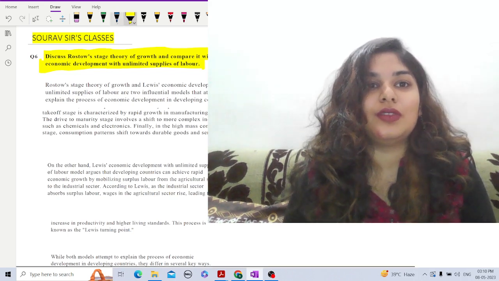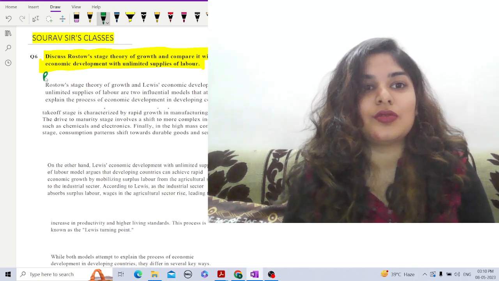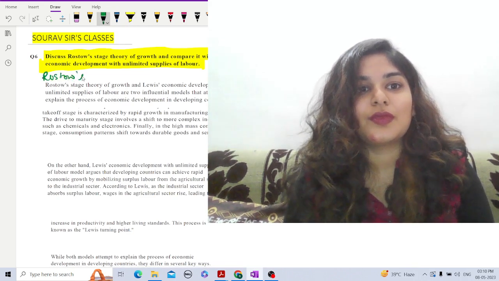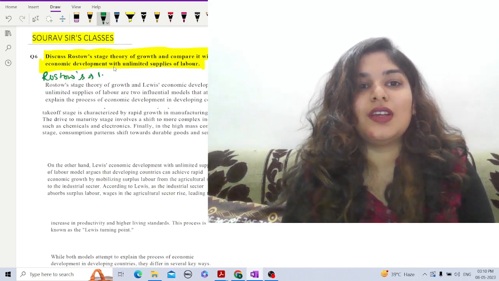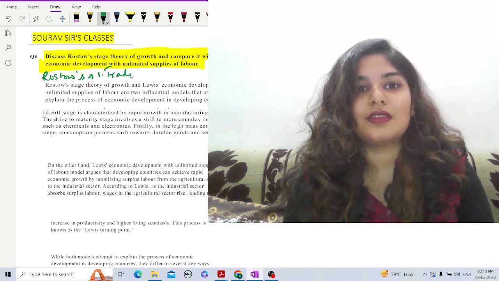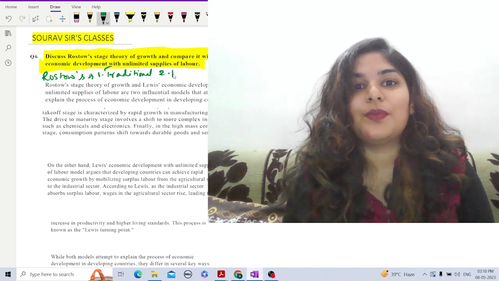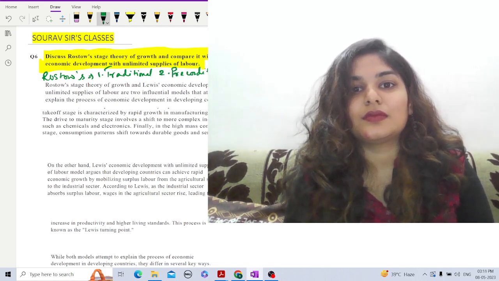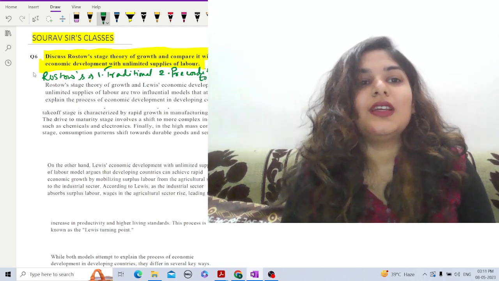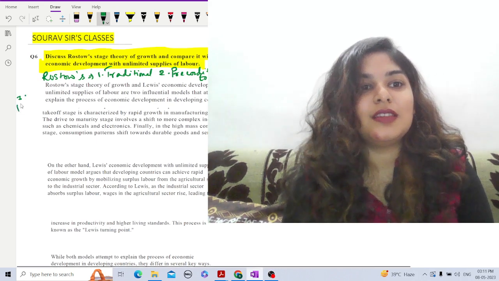So first, Rostow's stages. The first stage is the traditional stage. The second stage is preconditions to take off. The third one is the takeoff stage.